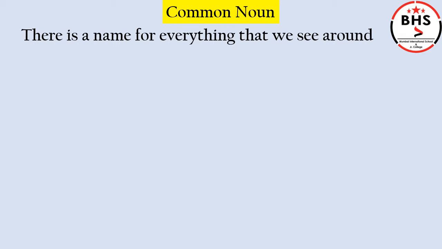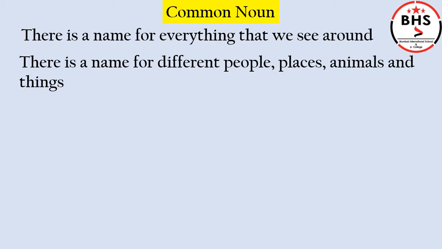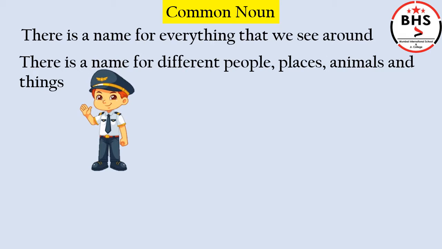Common noun. Students, there is a name for everything that we see around. We see many different things around us. When we look at anything around us, we know their names. There is a name for different people, places, animals, and things. For example, look at this. Who is he? What can you say looking at the picture?